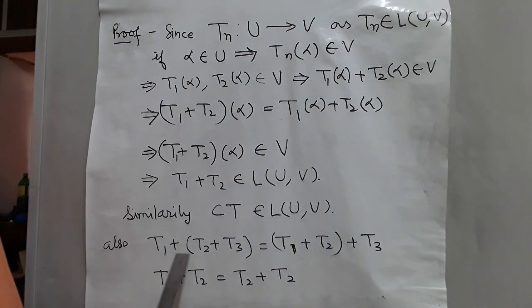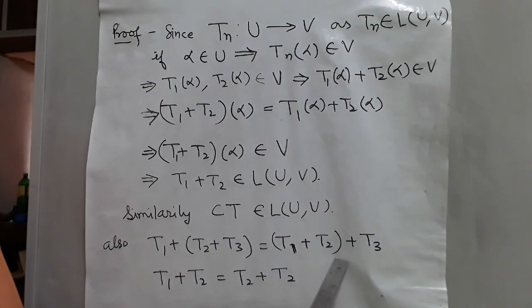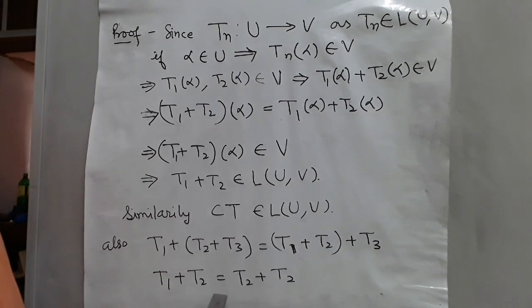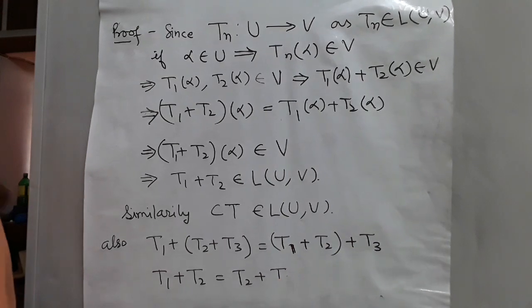Also, T1 plus (T2 plus T3) is equal to (T1 plus T2) plus T3, associativity, and T1 plus T2 is equal to T2 plus T1.